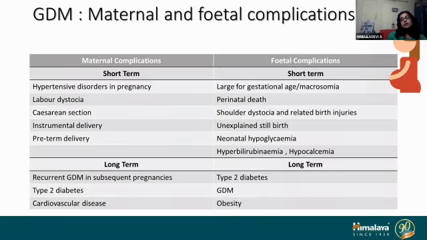So this is a general view of the short-term and long-term complications caused by gestational diabetes mellitus. I'm not elaborating, as everybody knows what the short-term complications are in the mother and in the fetus.